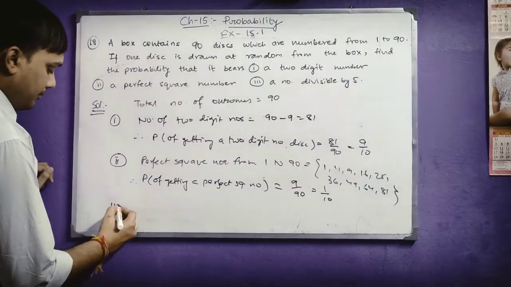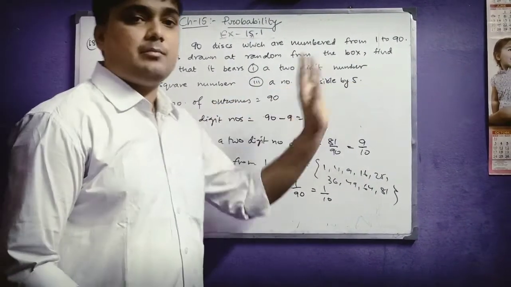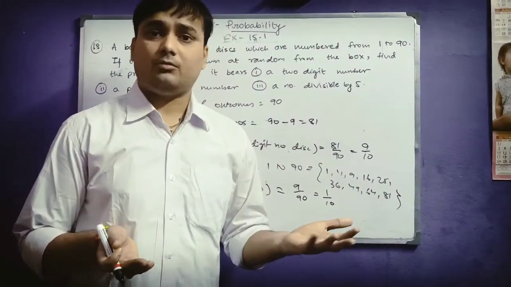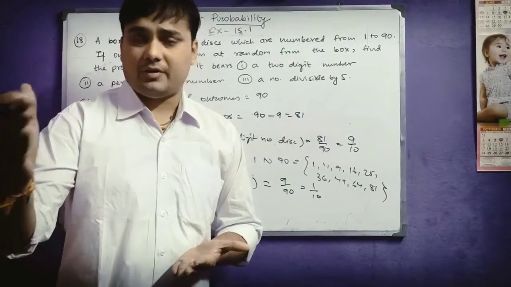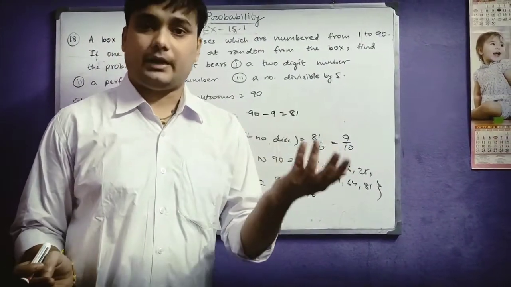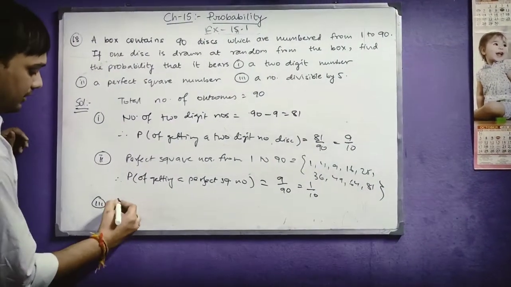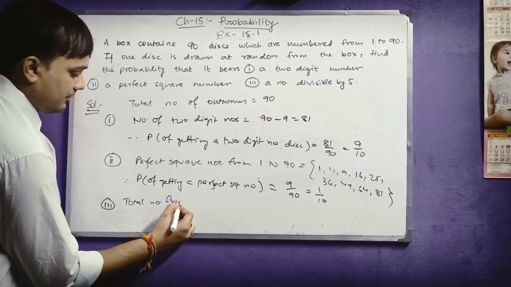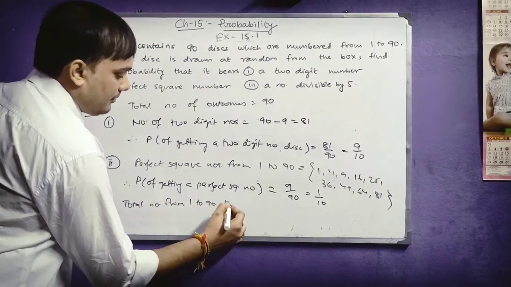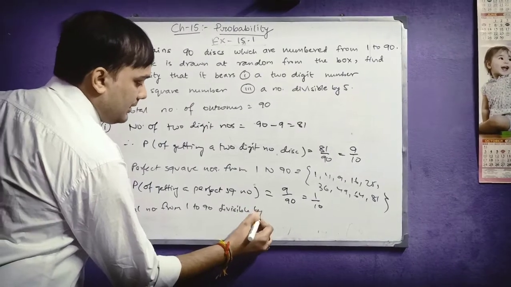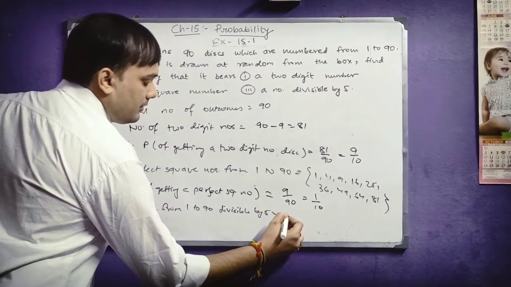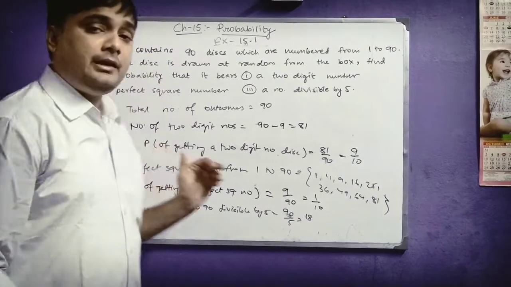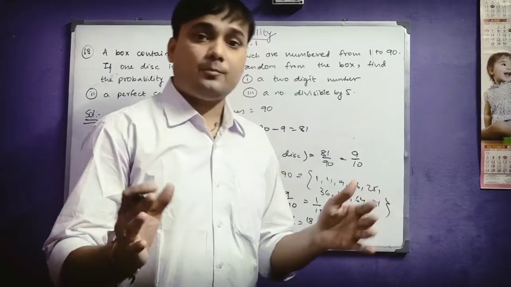And the last is, what is the probability of getting a number divisible by 5? So what are the numbers which are divisible by 5 from 1 to 90? 5, 10, 15, 20, 25 up to 90. So just divide 90 by 5. So total number of numbers from 1 to 90 divisible by 5 is equal to 90 by 5. So there are total 18 numbers which are divisible by 5 from 1 to 90.